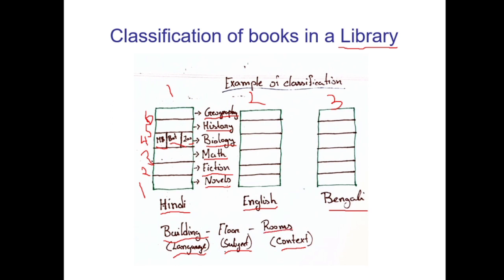What I am trying to explain is that here you can see a hierarchy of classification. Classification is not done at once. It is done in levels: first at the building level, next at the floor level, next at the room level. Based on different characteristics we have classified them, right?